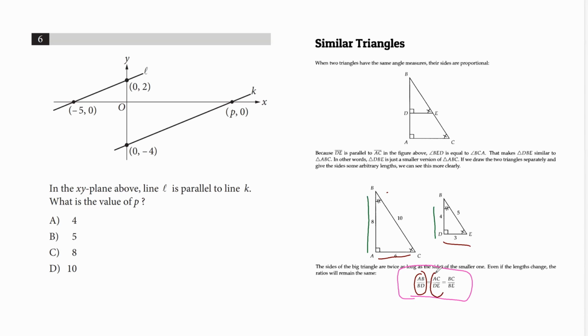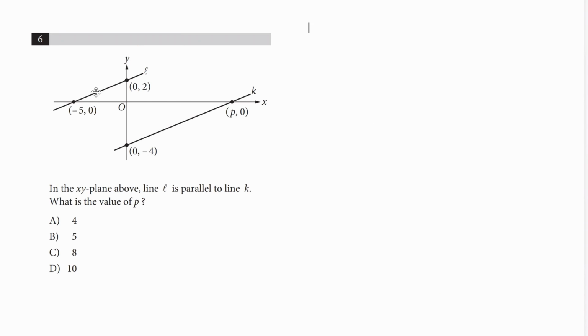That ratio and this ratio and that ratio are all the same. The last one is BC divided by BE. So that is similar. Now in our exercise in question 6, we're going to base our calculations on that rule, guys. Okay, so now let's work on it.